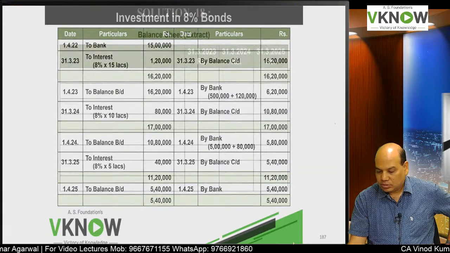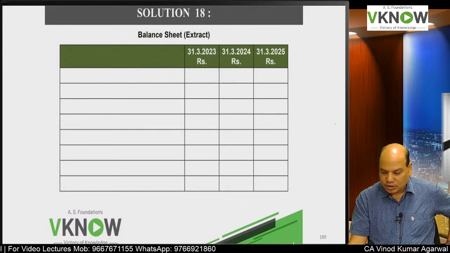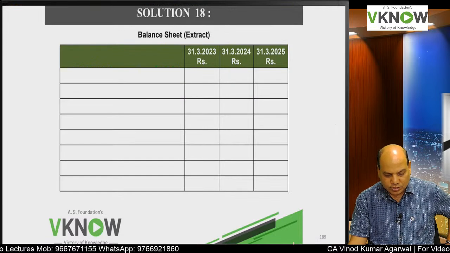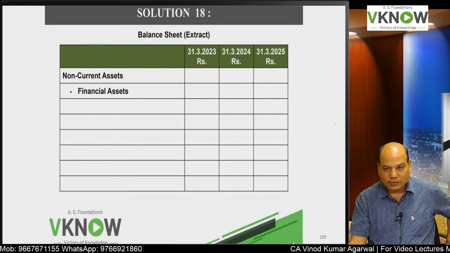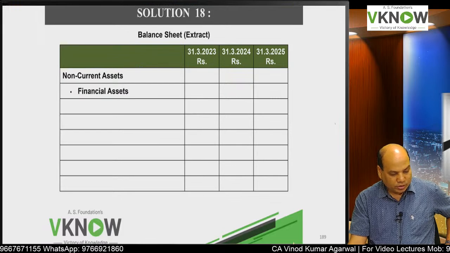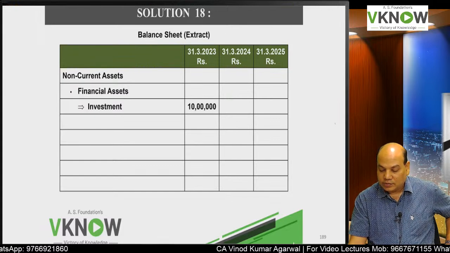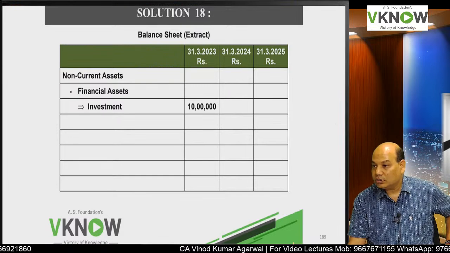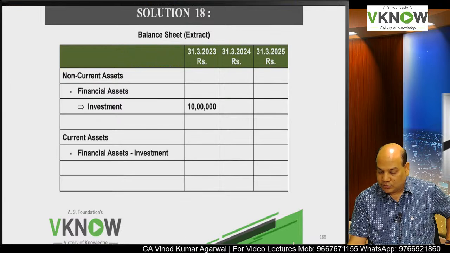Okay. Write down below: balance sheet extract. Write down 3 columns on the right side: 31st March 23, 31st March 24, 31st March 25. Non-current asset. It is only an extract for understanding. First you write non-current asset, under that financial asset, under that investment. As per our discussion, how much will be non-current? 10 lakh. Second year 5 lakh. Third year 0.